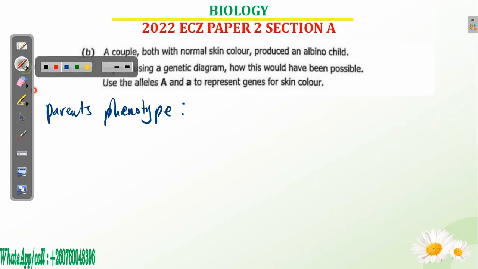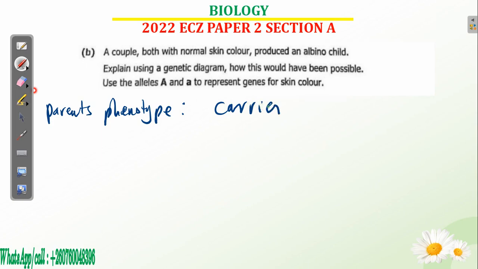So that's the concept. If you want, you can just write carrier male for the sake of space, then on this side carrier female.